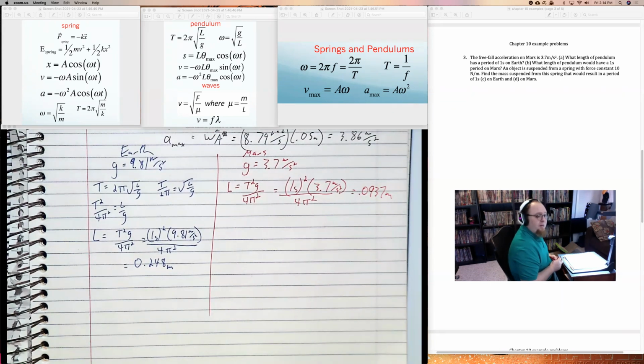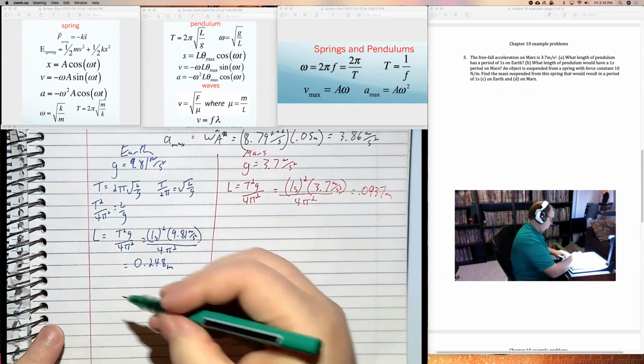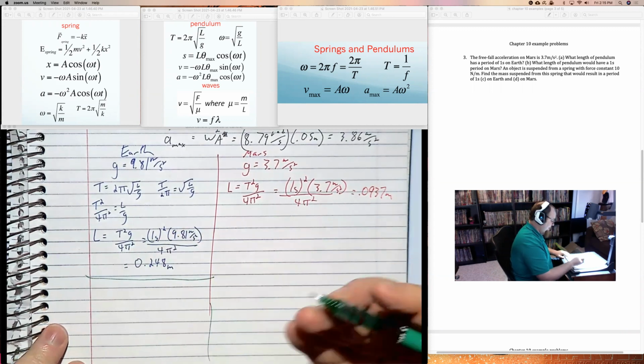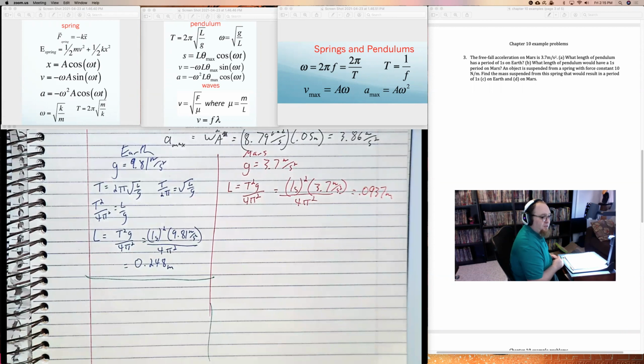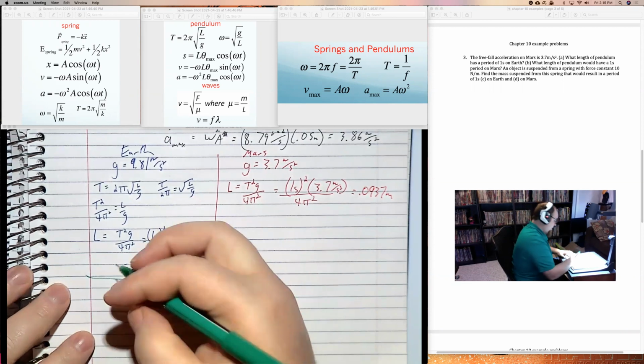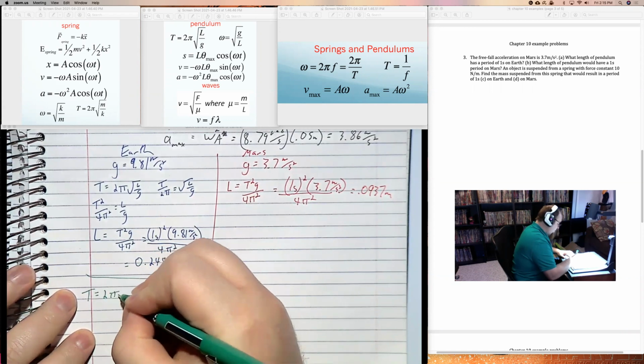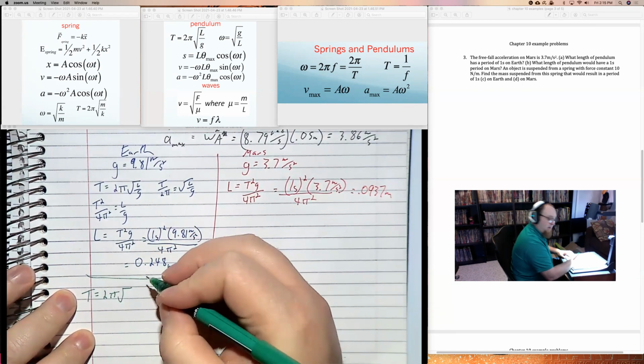And yeah, a pendulum would have a different period on Mars because gravity is different. Part B. And you know what? Let's use green for Earth also. Earth is green and blue. It makes sense. Says, okay, let's say instead we have a spring constant that's 10 newtons per meter. How much mass has a period of 1 second? Well, for a spring, T equals 2 pi square root of m over k.